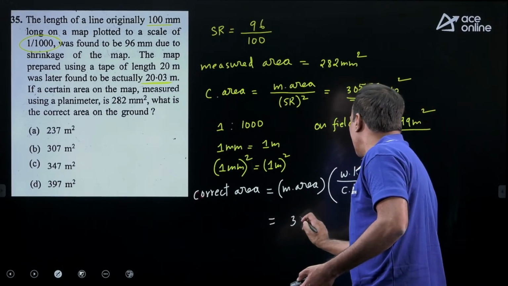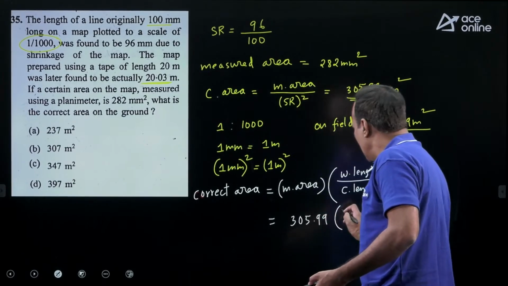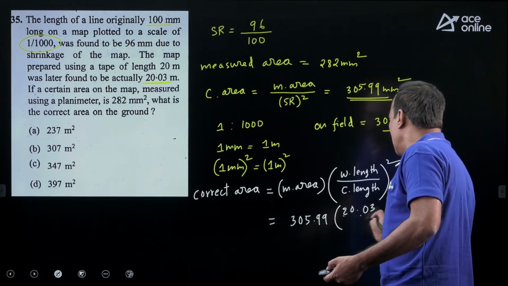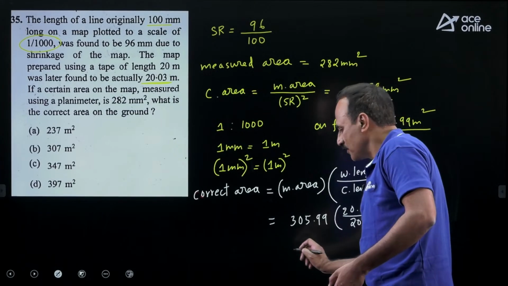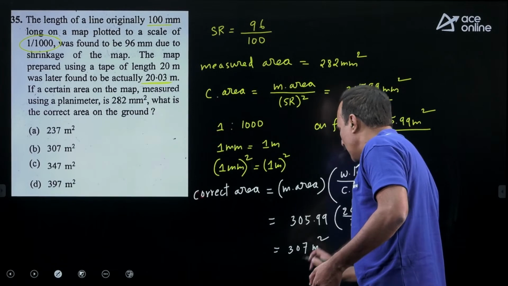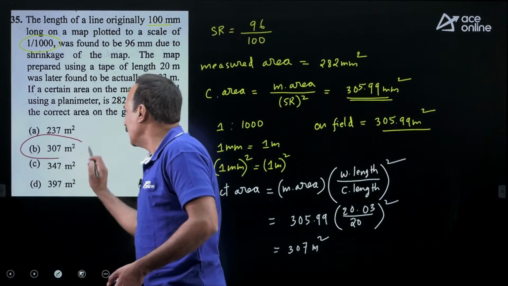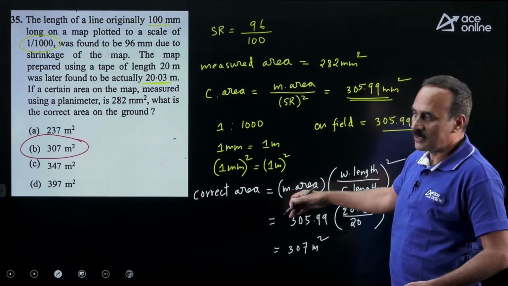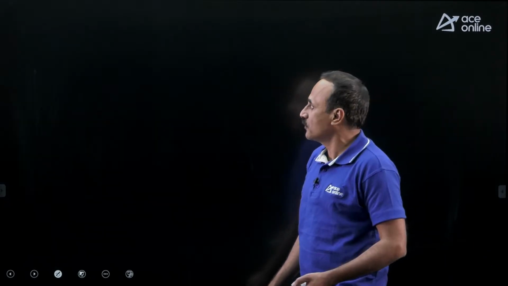So it is 305.99. The wrong length is 20.03 divided by 20 whole square. If you simplify, it is 307 meter square. Any answer matching? Yes. Answer is option B. Okay. Little calculations, lengthy but easy to calculate, not a big issue but a time-taking question.